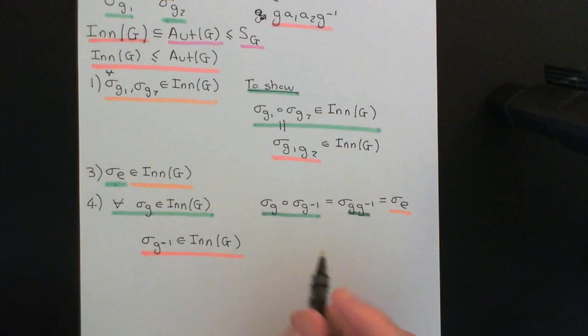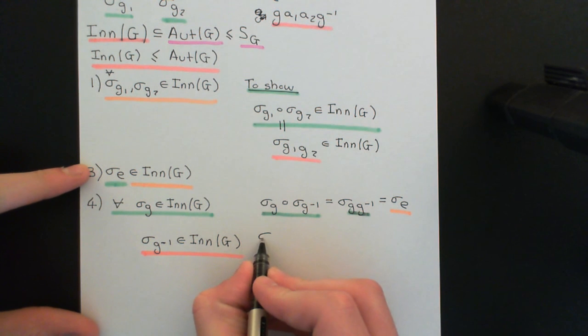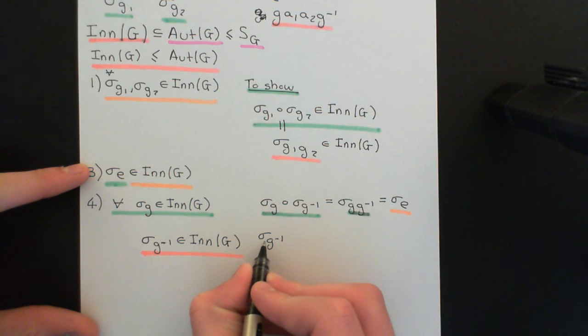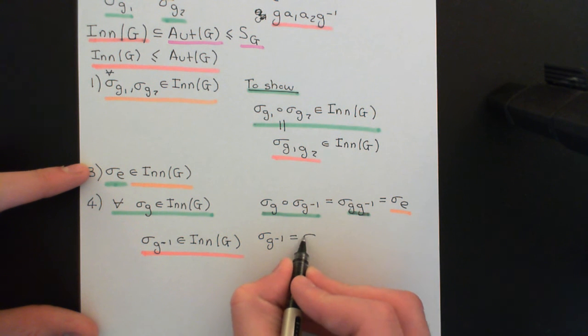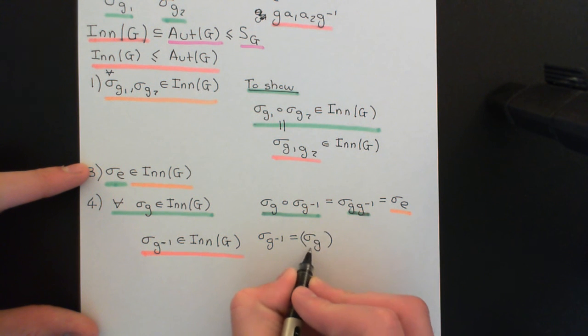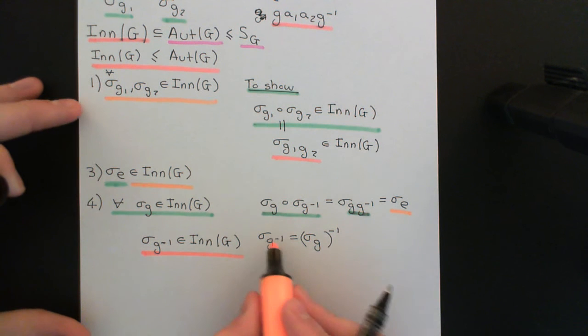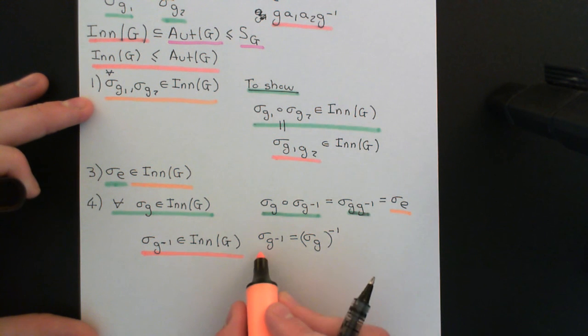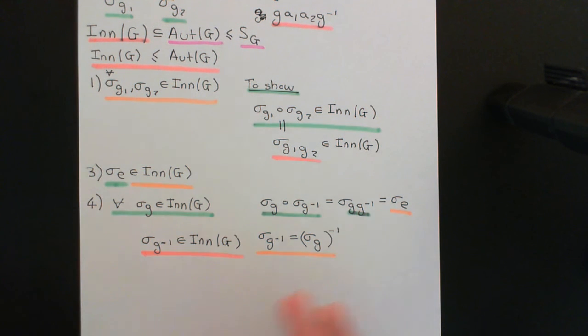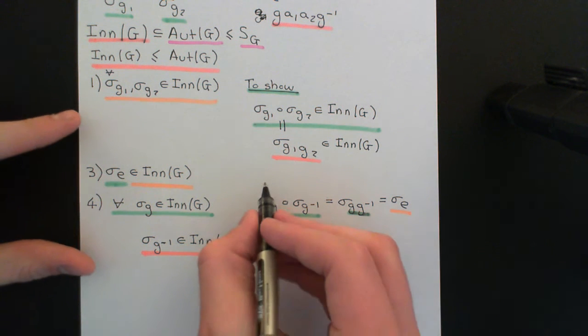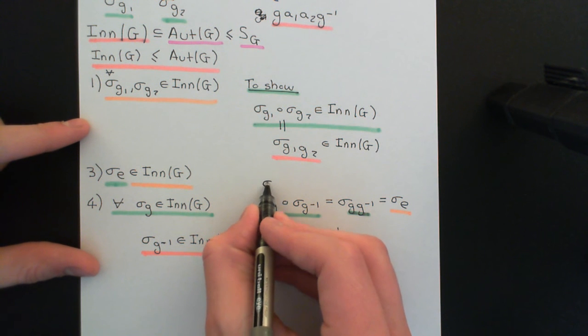So that means that sigma G inverse here, the set permutation associated with G's inverse in the group, is in fact the inverse map for sigma G. So this is the inverse set permutation for sigma G. Of course, to completely conclude that I would have to do it the other way around, since I want to prove that it's a two-sided inverse.